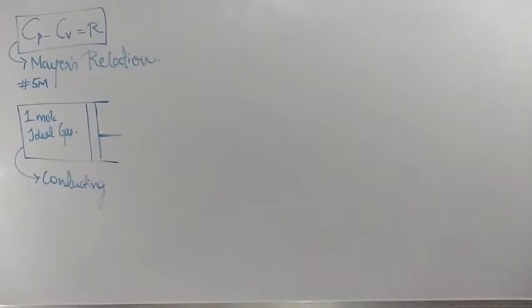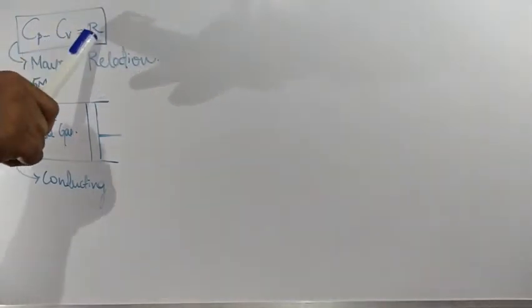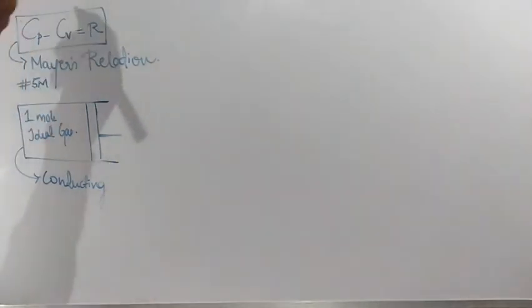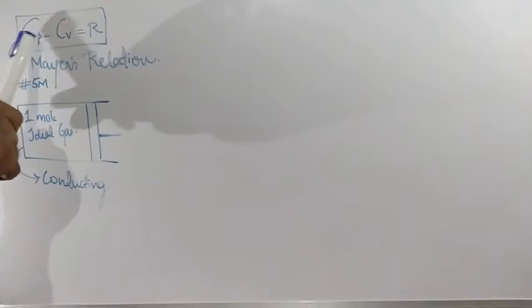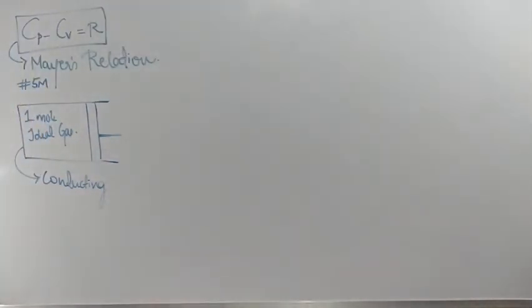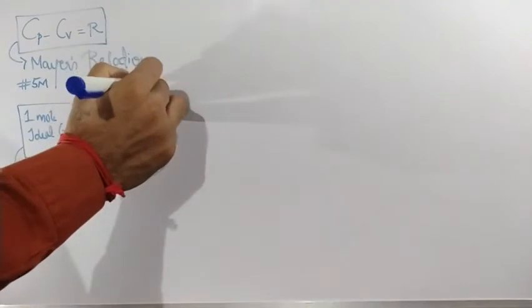We are going to derive Mayer's relation in 2 different aspects. Just to concentrate on this term, Cp minus Cv is equal to R. This R is nothing but the gas constant. Cp means molar specific heat capacity at constant pressure. Cv means molar specific heat capacity at constant volume. So initially, first we are going for the constant volume condition.